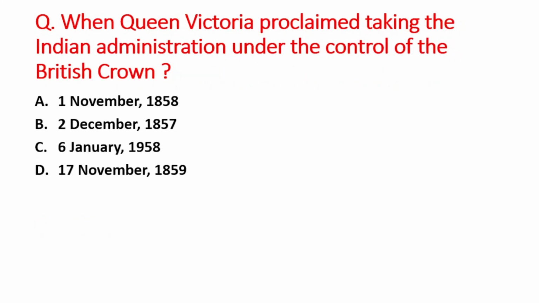Next question is when Queen Victoria proclaimed taking the Indian administration under the control of British Crown? A option is 1st November 1857, B option is 2nd December 1857, C option is 6th January 1958, and D option is 17th November 1859. So right answer is option A, that is 1st November 1858 को जो ब्रिटेन की क्वीन होती है वो ऐसी अनाउंसमेंट करती है कि जो इंडिया की एडमिनिस्ट्रेशन है वो ईस्ट इंडिया कंपनी से लेके जो है वो ब्रिटिश क्राउन के अंदर जो है चली जाएगी.